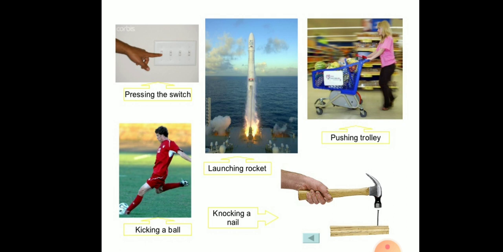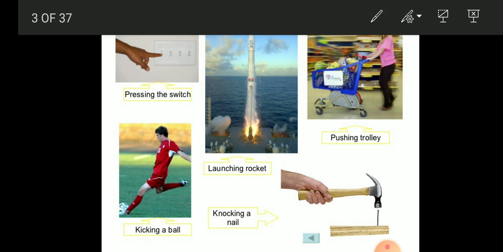See the examples given in the picture. You can see here pressing the switch. In the first example, the force applied is in the form of a push. That means the object is moved away from you. In the same way, the second example is launching a rocket. The third example, pushing a trolley. Next you can see kicking a ball. The ball is moved away from the body, right? Knocking a nail. In all these examples the force applied is in the form of a push.